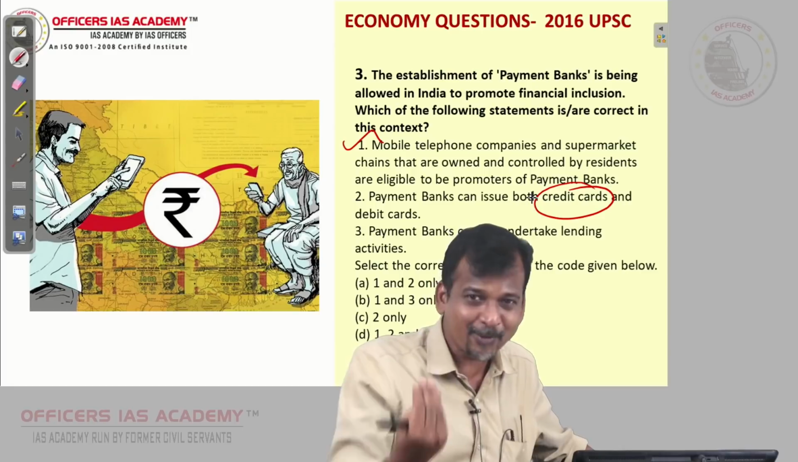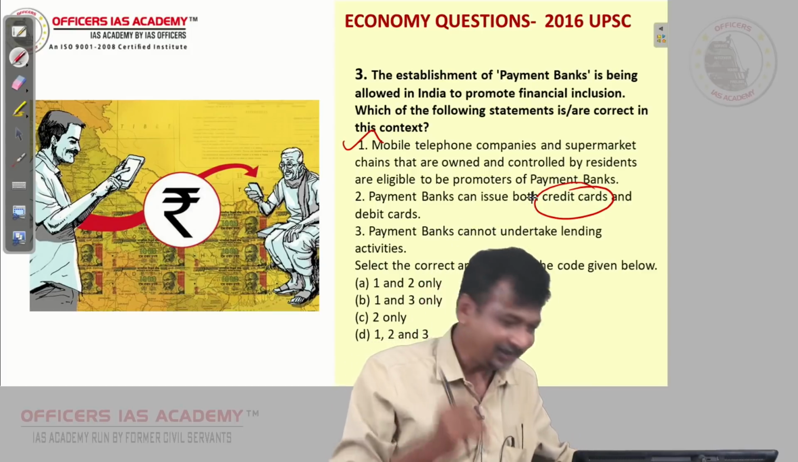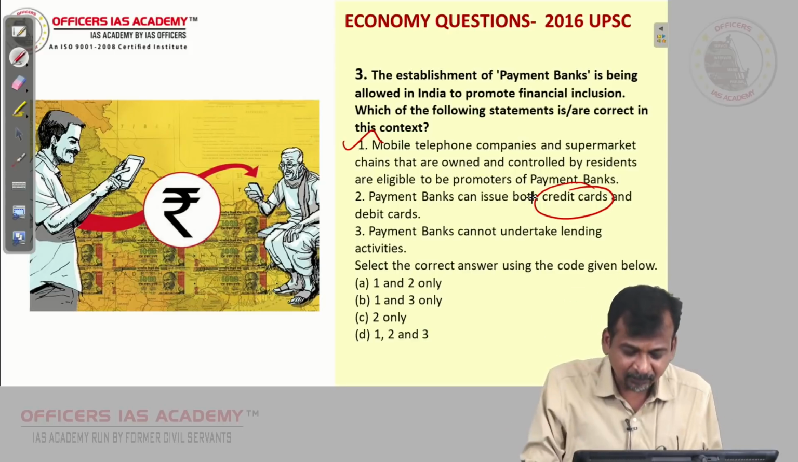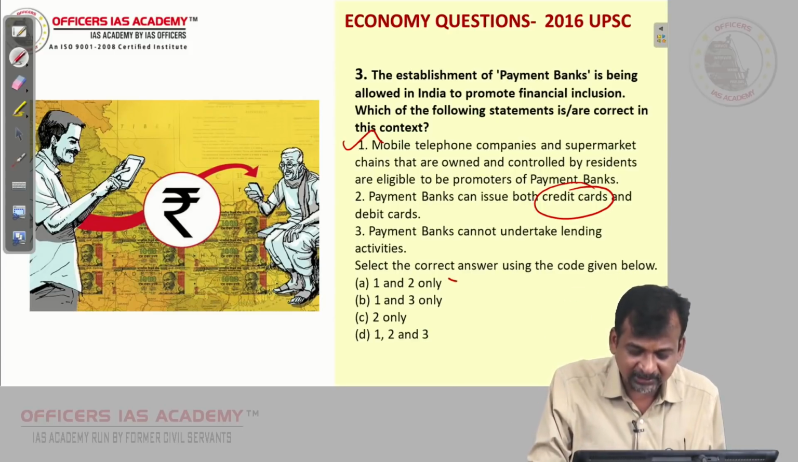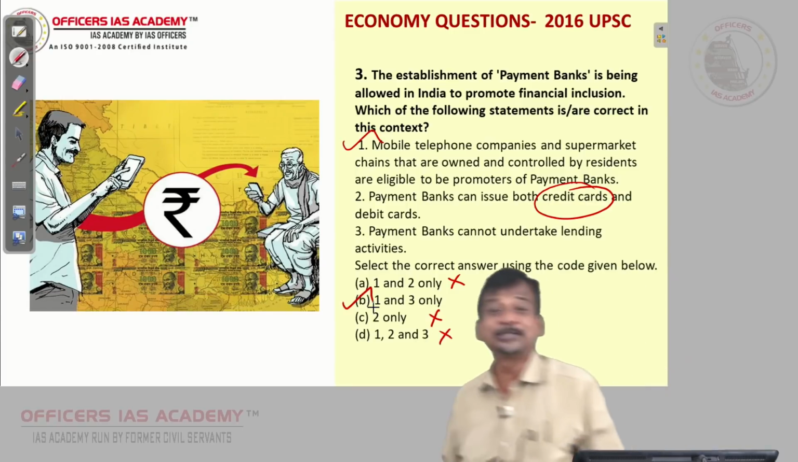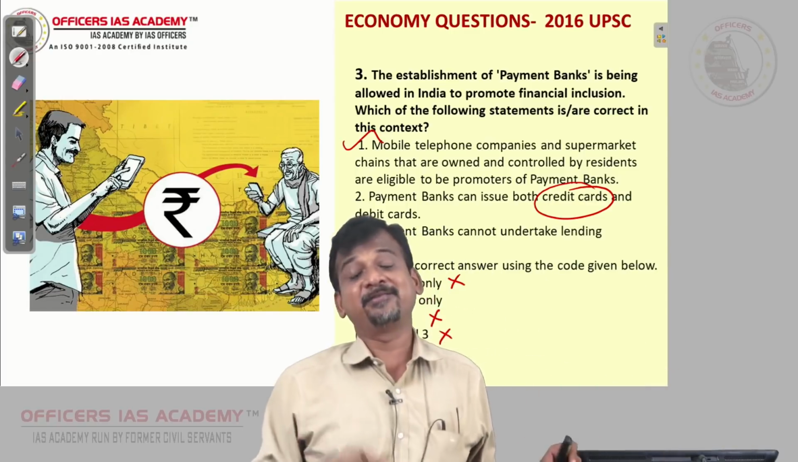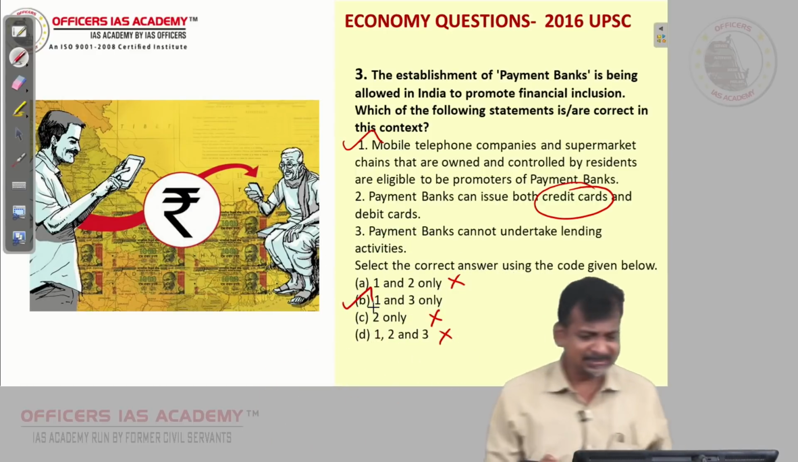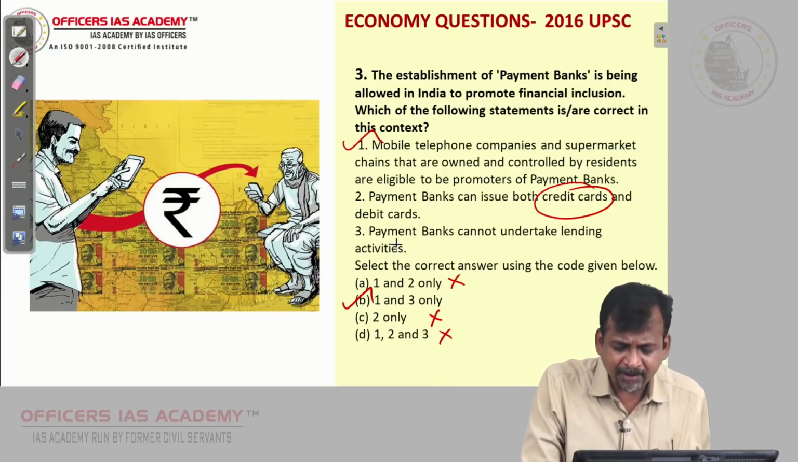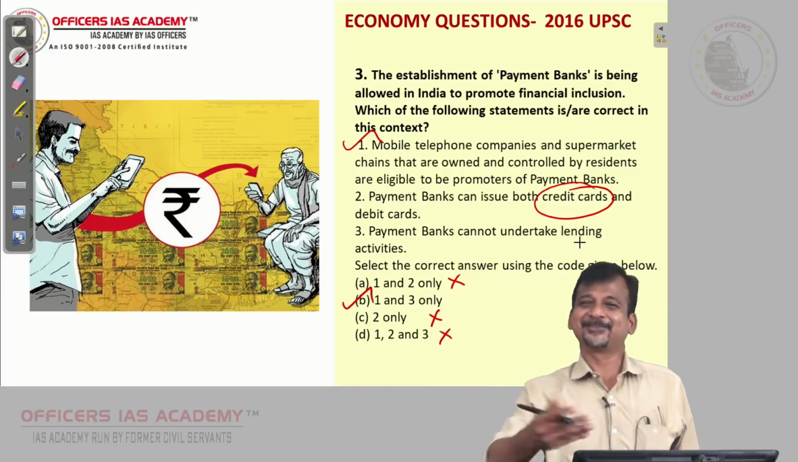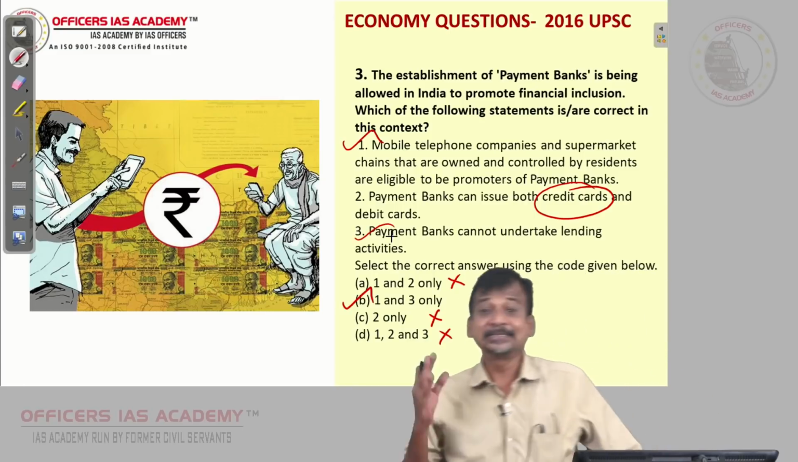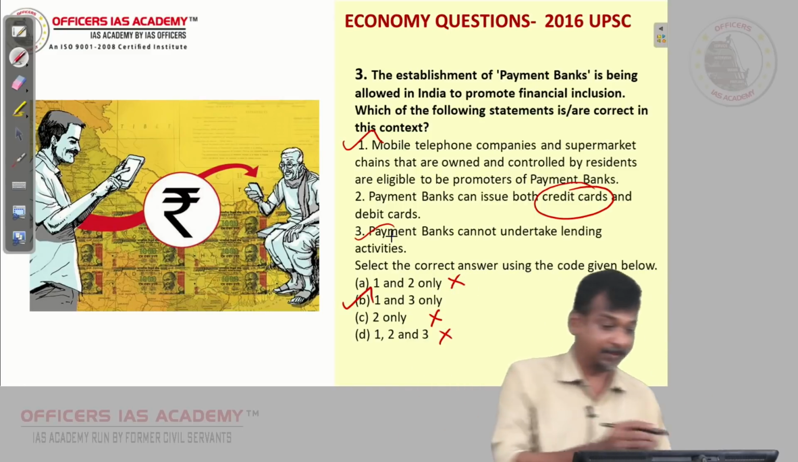For 45 days you are borrowing using that card, right? So if 2 is not there, immediately I will come to my thing. This is there, 1 and 2, so this cannot be answered, this cannot be answered, this cannot be answered. Even without reading the third statement, I have arrived at the answer as B, Bombay. Anyhow, let us read the third statement. Payment banks cannot undertake lending activities. Quite obvious, as I already told you. So the answer for the third question is B for Bombay.